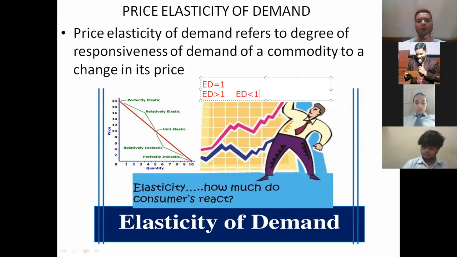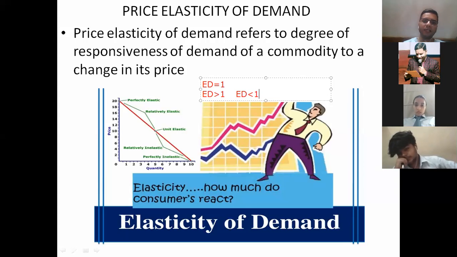For example, if the percentage change in price in the market for any commodity is 10%. But with the rise in price of 10% in the market for one commodity, the demand for that commodity has decreased by less than 10%, which means the demand is of course changing here as well, but it is changing by less than the percentage change in price. That is known as ED less than 1 or elasticity of demand less than 1.